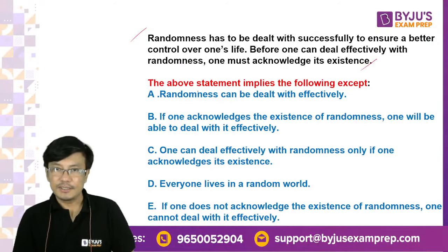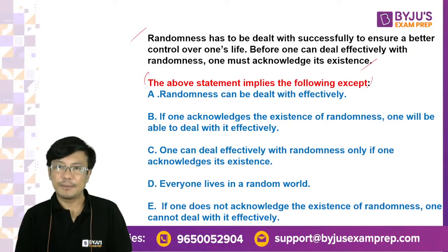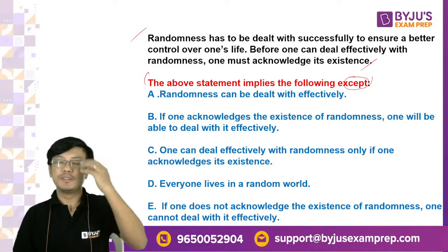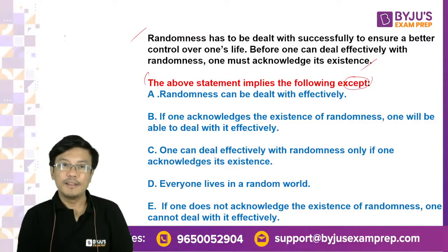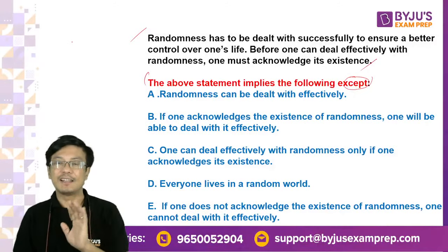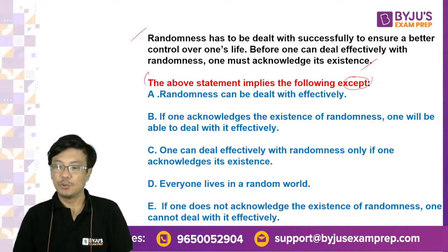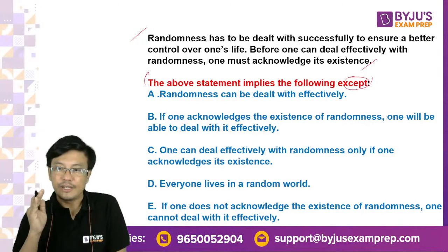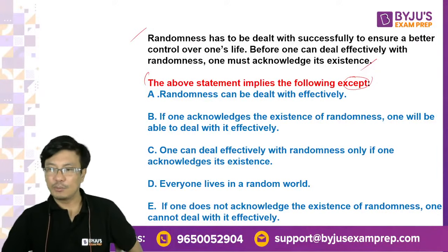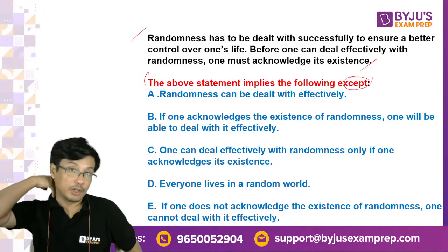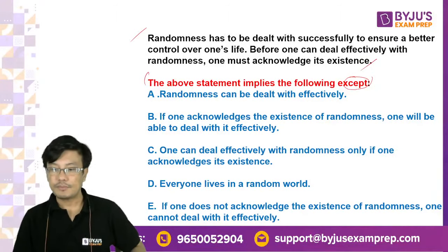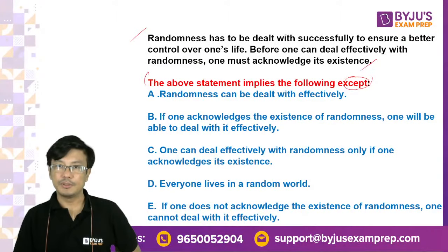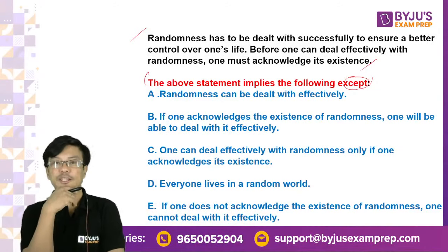So let's start with this. The question says, the above statement implies the following except. So you have to find out something which is not implied, something which is wrong, right? The question which I'm showing you is from XAT, an old XAT paper. Anyway, if you are good in this, you will be naturally good in passages. So let's start with two questions like this. Then we will move on to the passage which we did yesterday. We could not complete it, so we will complete it today. Everybody is reading it, I hope. So start with this.